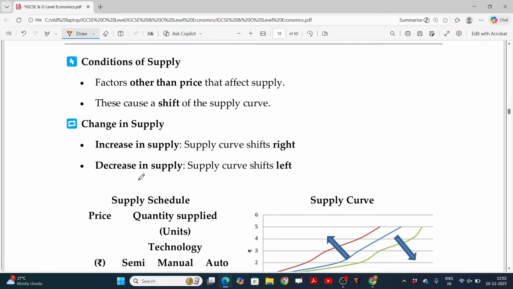Okay. Now conditions of supply. Other than the price means it is a shift of the curve, the supply curve. Increase in supply, the supply curve entirely moves to the right, and decrease in supply, the curve shifts to the left.